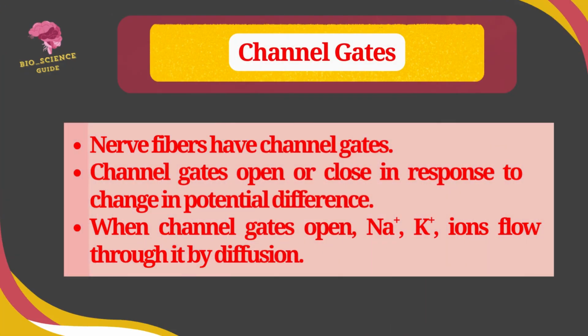Nerve fibers have channel gates which remain open or closed in response to the change in the potential difference. When the channel gates remain open, the sodium and potassium ions flow through them by diffusion.